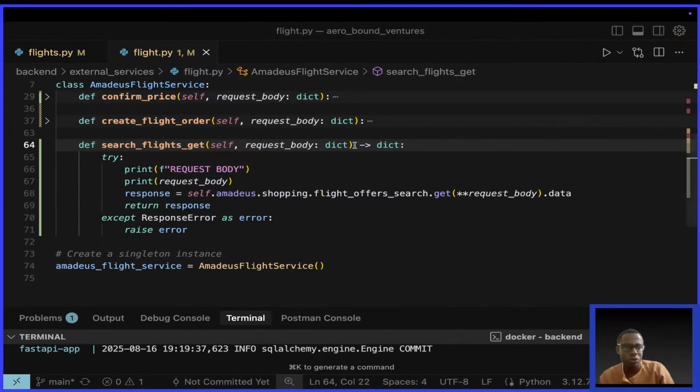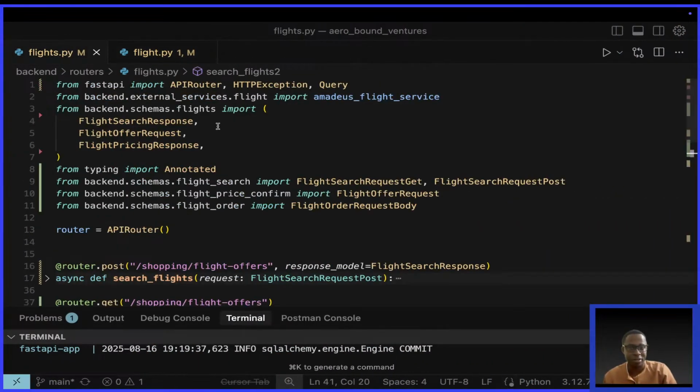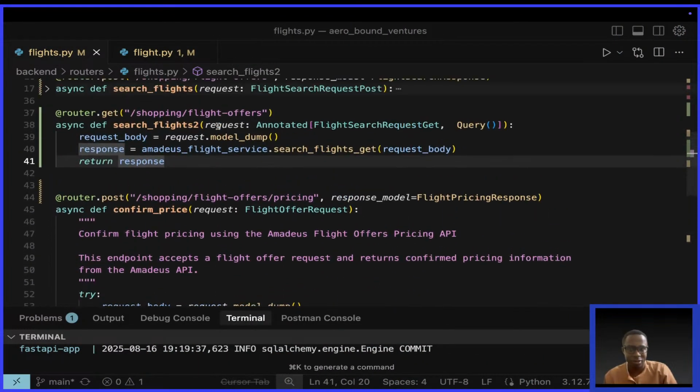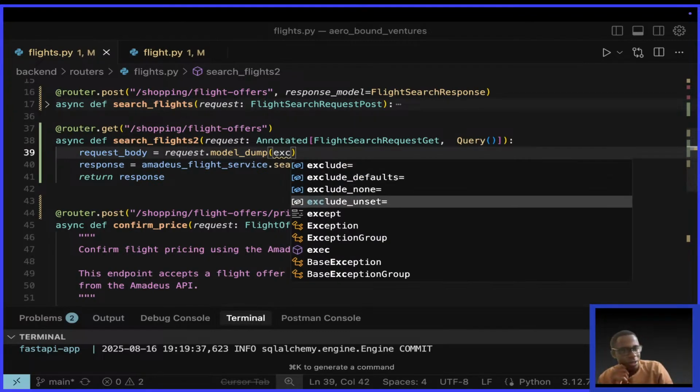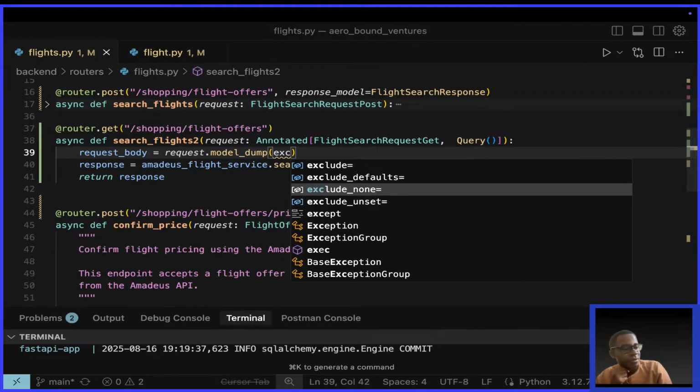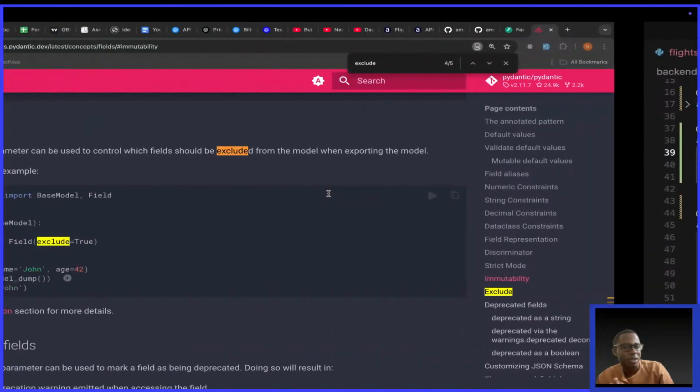Let's show you what AI gave us. I hope it's right. Okay. Let's find out. Where is this? Model dump. Okay. If I say exclude none. So it was right. Okay. It was right. So let me first do this.